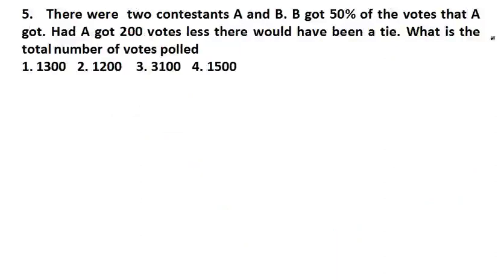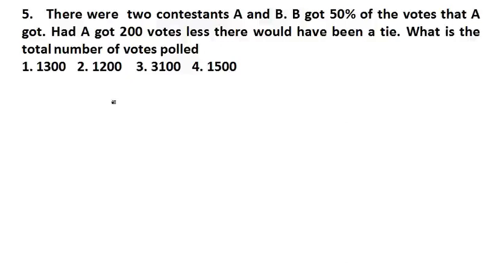There were two contestants, A and B. B got 50% of the votes that A got. Had A got 200 votes less, there would have been a tie. What is the total number of votes polled? Very beautiful, very lovely question. Please try to attempt it by yourself. Let me see how you do.